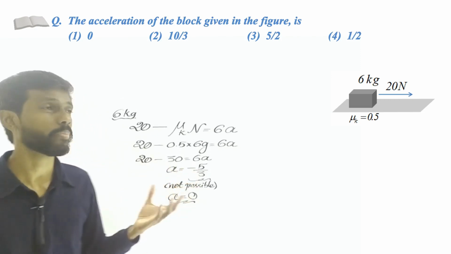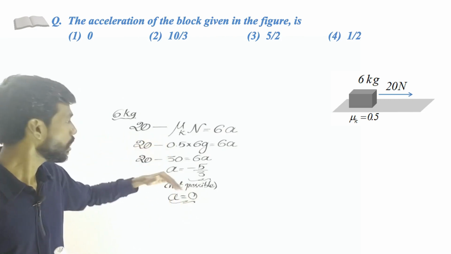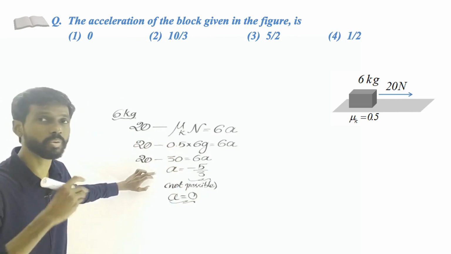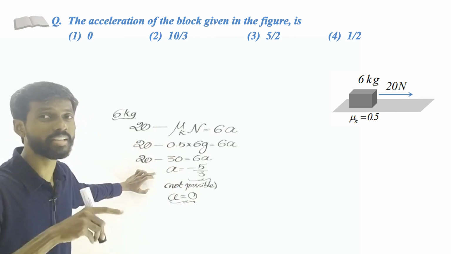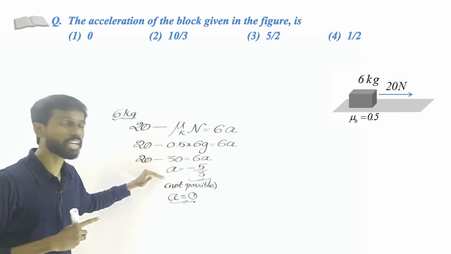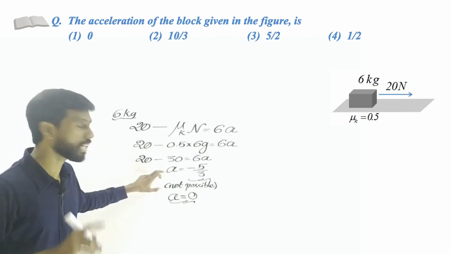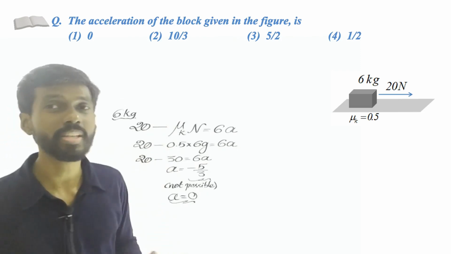The object may not move, because there is a difference between the coefficient of kinetic friction and static friction. So we have to make sure first of all whether the object moves or not. Only then you are supposed to use the kinetic friction. But we have directly used it. So if you get a positive value, we are not sure. But if you get a negative value, it is definitely wrong. So the object does not move, so the acceleration is 0. Okay.